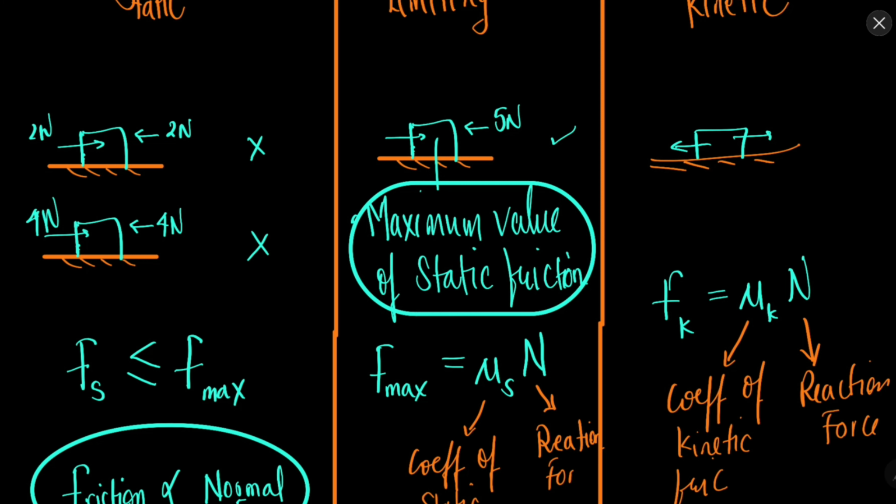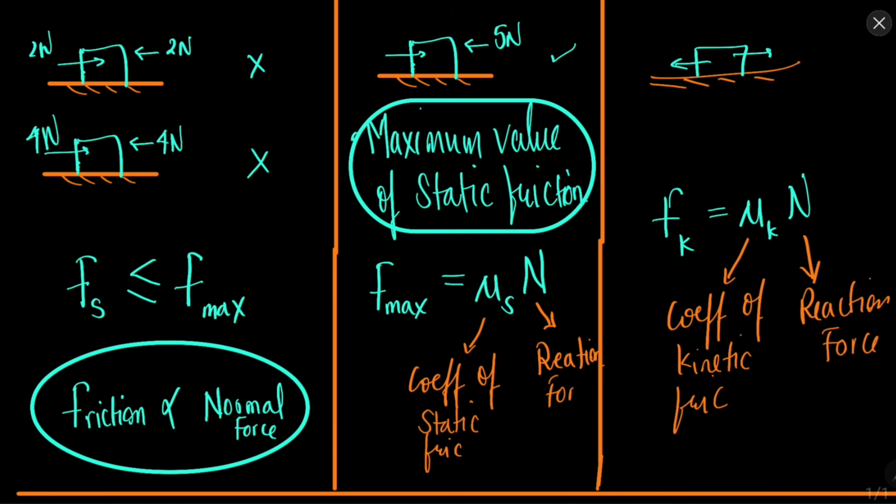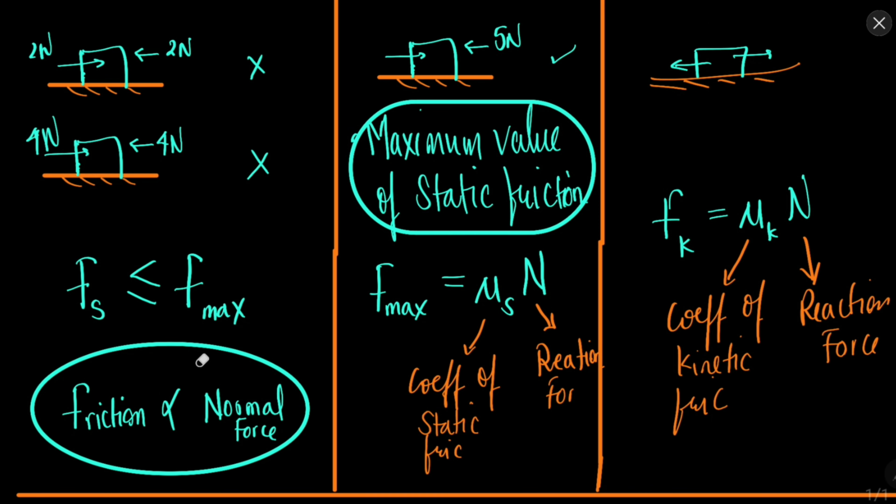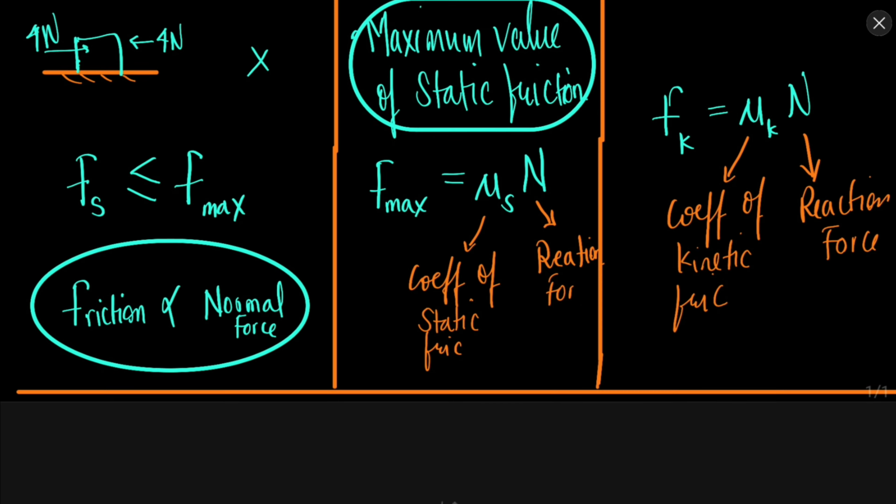And when we put a constant in the proportionality to make it equal, then we get a proportionality constant, mu s and mu k, the coefficient of static and the coefficient of kinetic friction. The value of mu s is more than mu k. Because of that, we can say that the static friction or the limiting friction is higher than the kinetic friction. So it is quite easy to find the value of friction using these formulas.